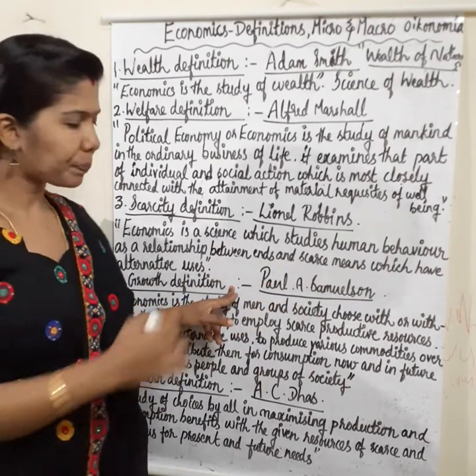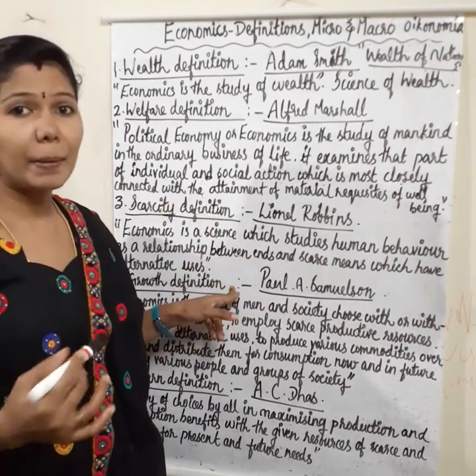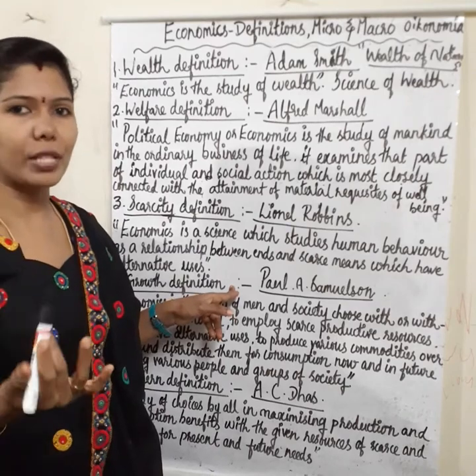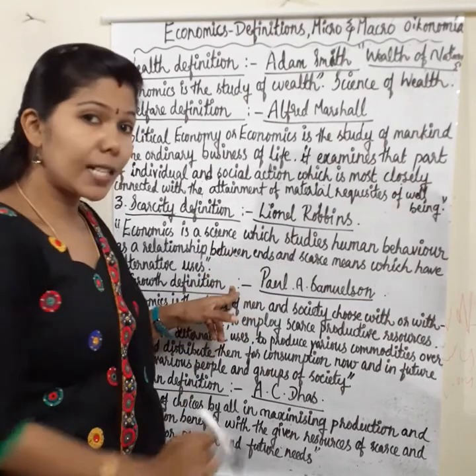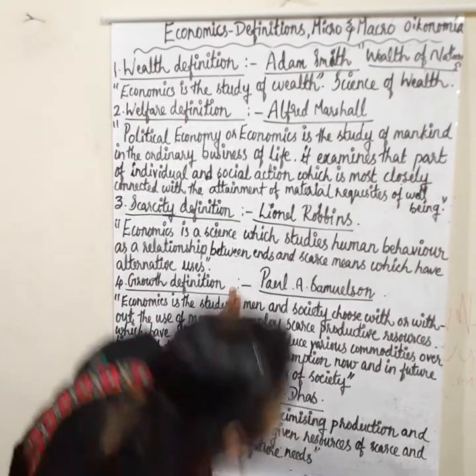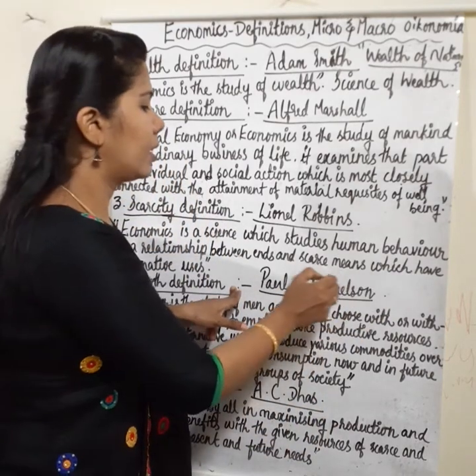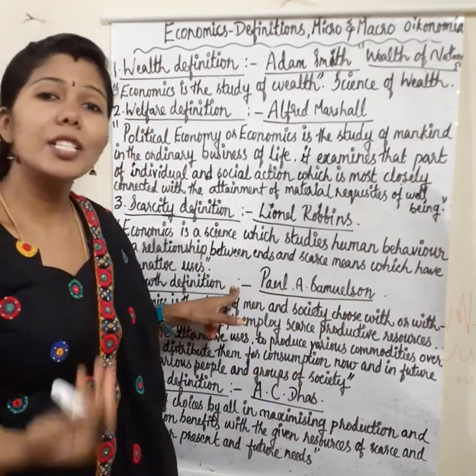Ends means abundant things, abundant resources, a lot of resources. Then scarce means limited resources.